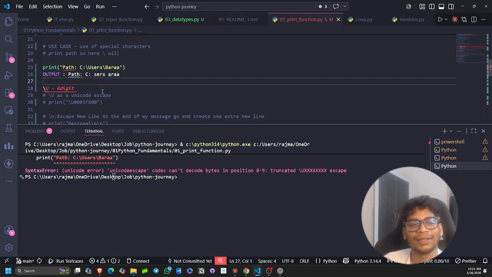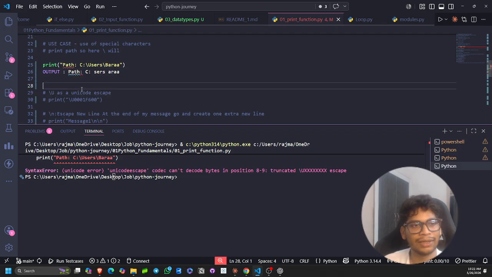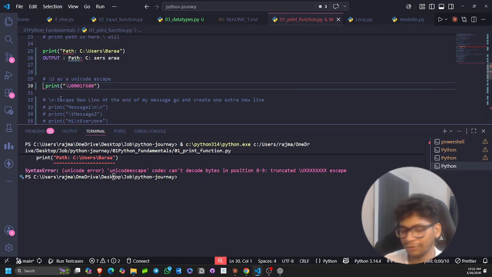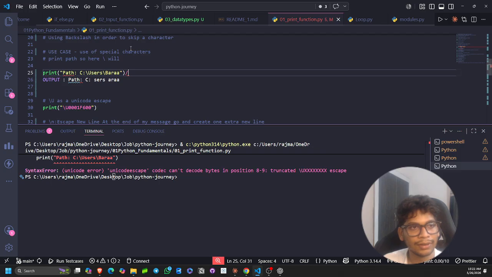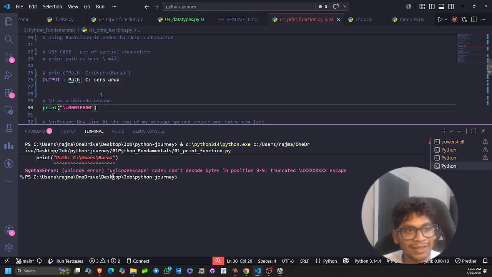So here is the error, and I will tell you what it actually means. If you print this, what Python was actually expecting was this. I'm commenting it out first, and removing this output.